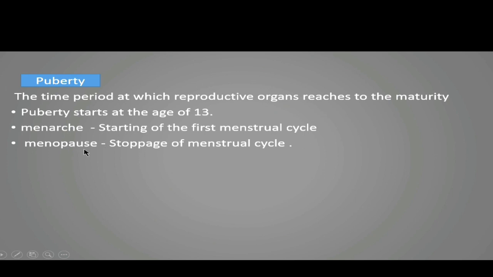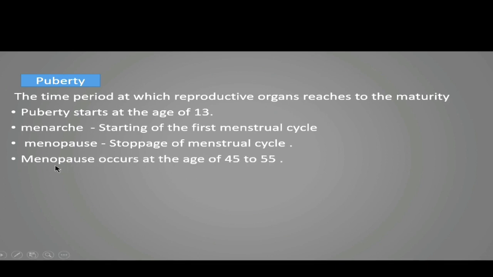The follicular cells do not give any response to the molecules of the follicle stimulating hormone. So oogenesis stops over there, and this is called menopause. That is the stoppage of the menstrual cycle. There is no further menstrual cycle.